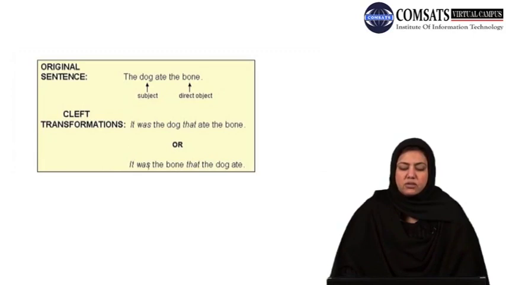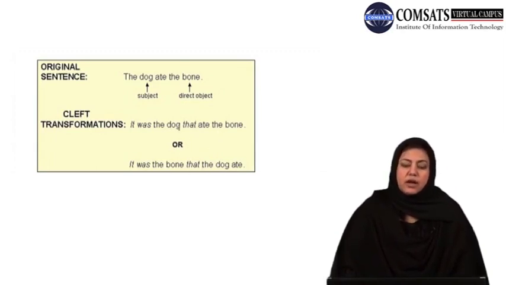So again, it was, then the object would come here, in this case the bone, and then you have to use that. You see, it is done here and then here too. And then the subject part would come at the end in this case. So it was the dog that ate the bone, or it was the bone that the dog ate.